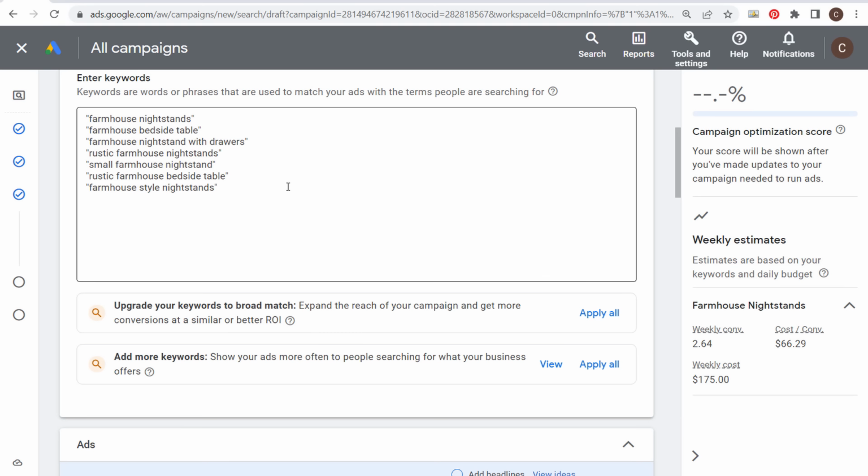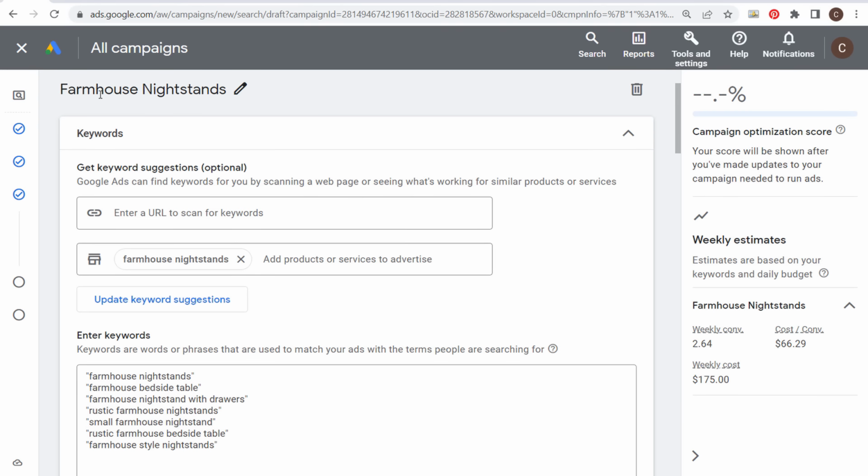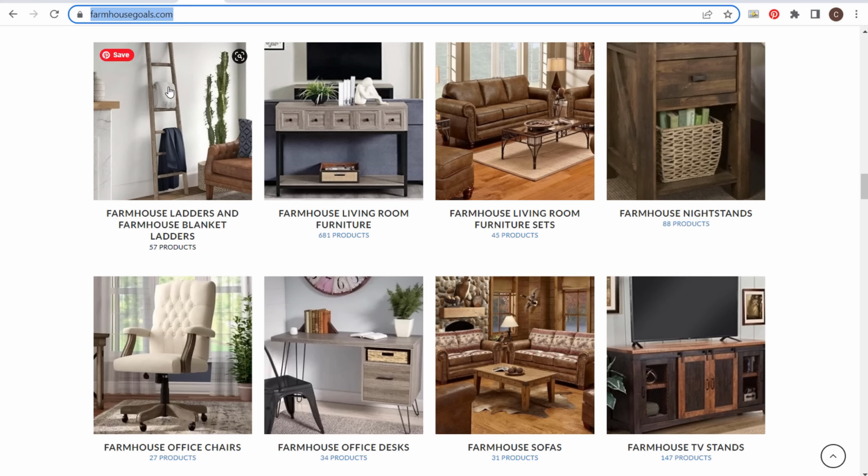So truthfully, I believe one of the most important things when you are actually doing your keyword research is understanding Google Ads keyword match types, because without that, it's really hard to understand what types of search terms are going to trigger your advertisements. So this is what I would do, and I would create an ad group for farmhouse nightstands just like this, and then use all of these other categories that are on my website, blanket ladders, living room furniture, and do the same exact thing.